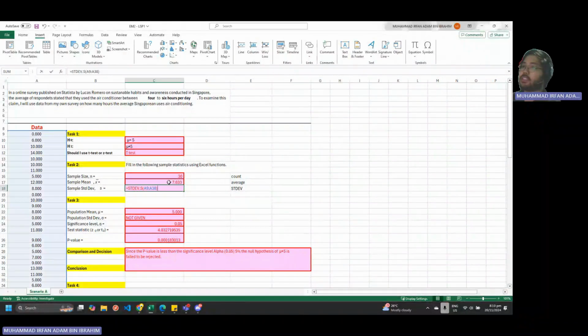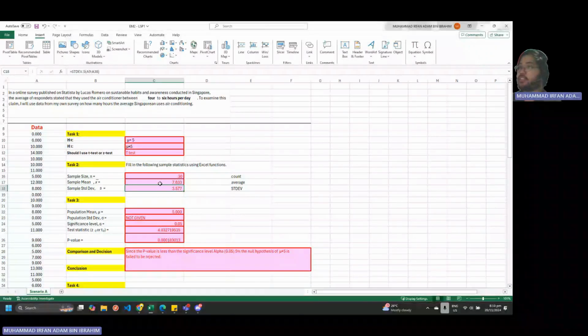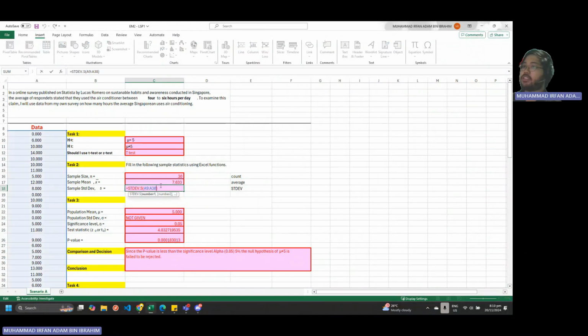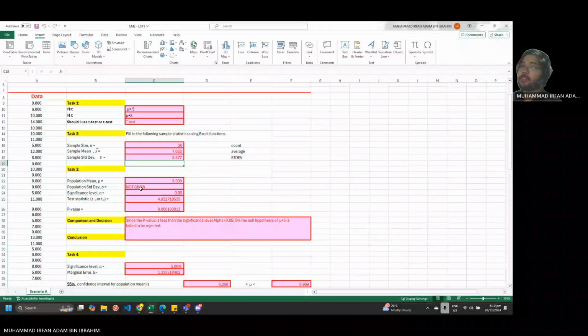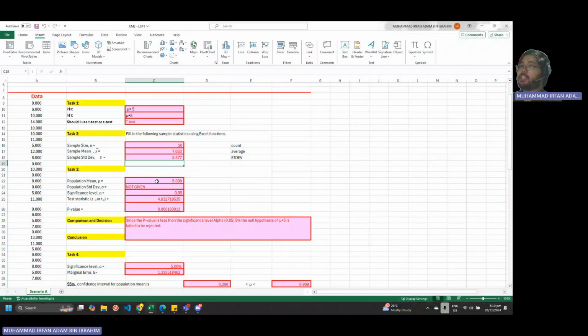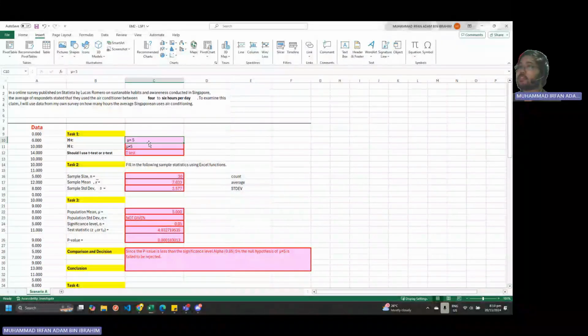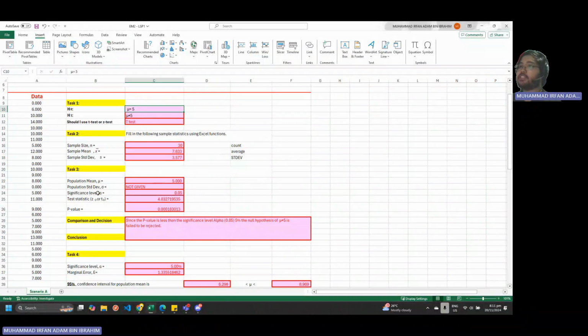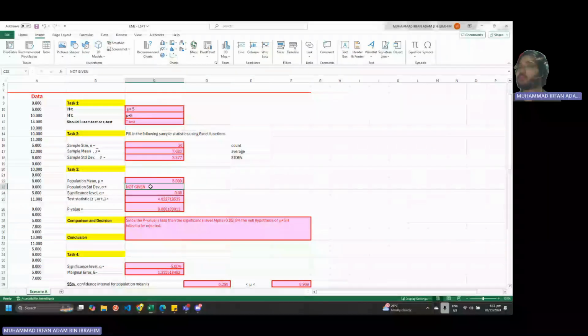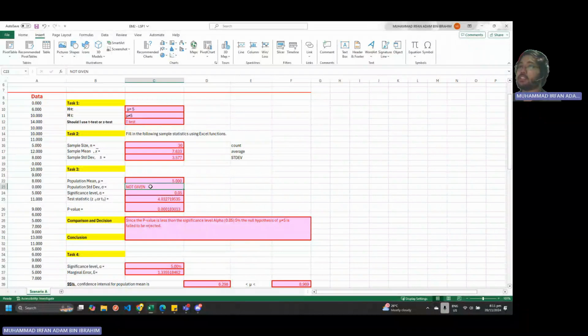And our sample mean is the AVERAGE formula with our data set, which in this case is 7.633. And our sample standard deviation is STDEV.S with our dataset. Why S and not P? Because we are using our sample data and not population data. So population mean, as stated previously, is 5 because it is in between 4 and 6, the average. And population standard deviation, or sigma, as stated previously, is unknown or not given in this case.